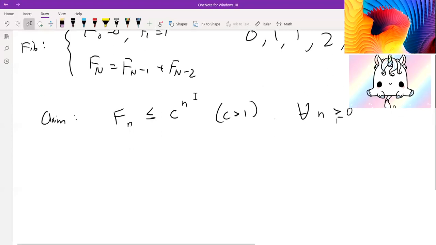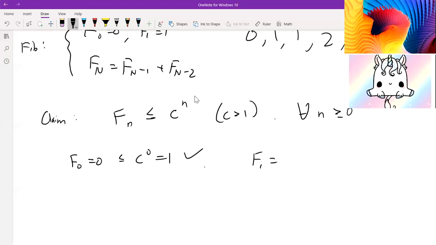So there's a neat trick in mathematics known as induction. I've talked about it in a previous seminar, and I'm pretty sure that's probably been talked about in other classes as well. But essentially what we're going to do is check this for the base cases. f0 is equal to 0, right? And 0 is in fact less than c to the power of 0, which is equal to 1. So this is true. f of 1 is equal to 1, and this is less than or equal to c to the power of 1, which is c, because of our assumption here. So it's true for our base cases in our recurrence relationship.